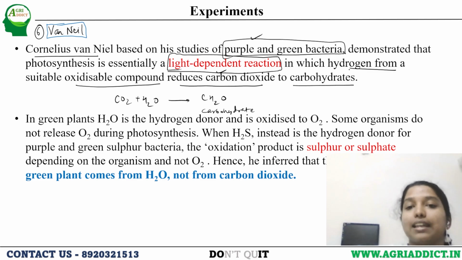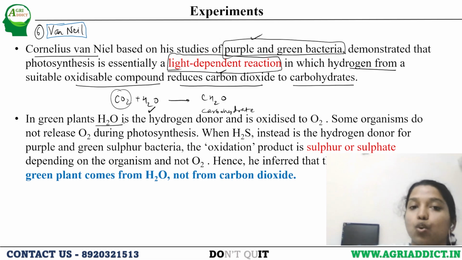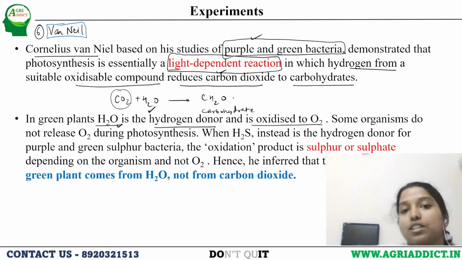So here he is telling us about hydrogen from a suitable oxidizable compound. The suitable oxidizable compound we study is water. It reduces carbon dioxide to carbohydrates. In green plants, H2O is a hydrogen donor. In the case of green plants, H2O acts as a hydrogen donor and is oxidized to oxygen. Here, oxygen is getting released.